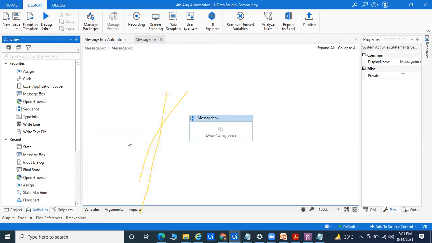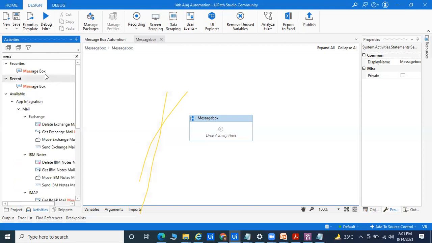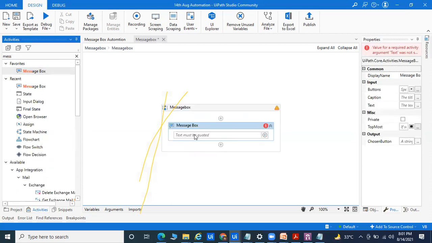Right now I'm going to automate one process. If you go to Java, you have to write the code. So what we'll do here is use the message box. Simply drag and drop it as a message box, and here we'll pass the data, like hi or hello. Suppose I want to pass hi.